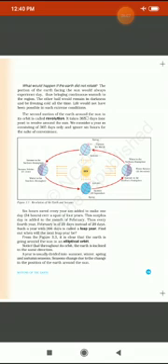We add these remaining 24 hours, one day, to the month of February and celebrate it as a leap year. So after every 4 years we have a leap year, which has 366 days. Instead of 28 days in February, we have 29 days in February in a leap year. Remember, we celebrate the leap year after every 4 years.